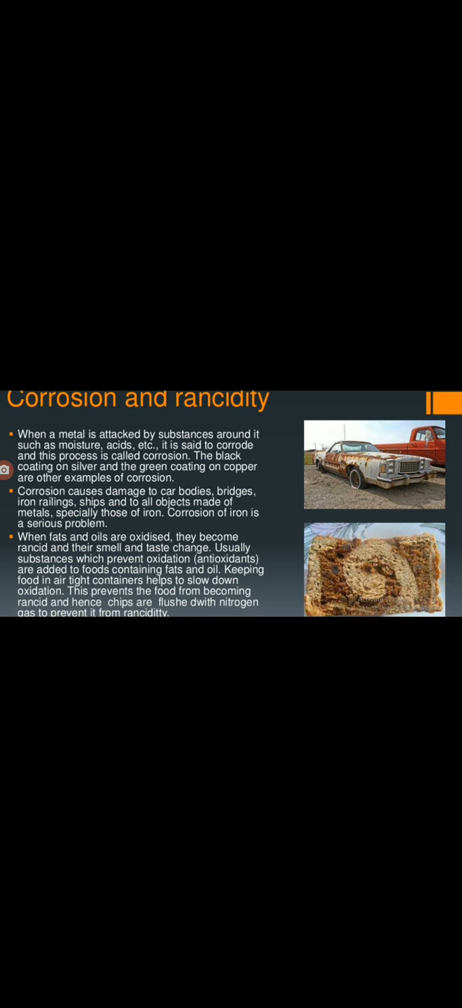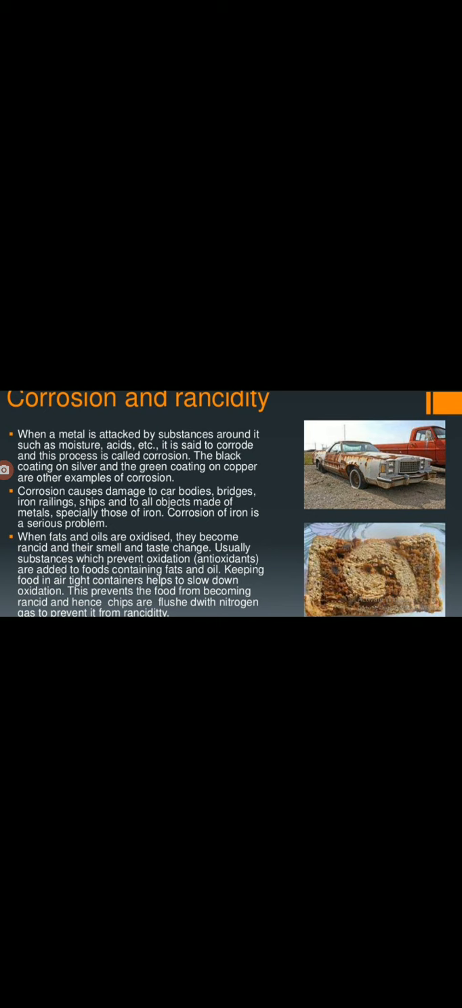One thing you already know is galvanization, right? We are protecting iron by coating or covering it with another suitable metal like zinc. That process is called galvanization. Of course, we know that galvanization is one of the preventive methods of corrosion.